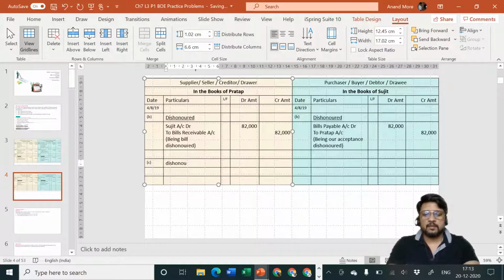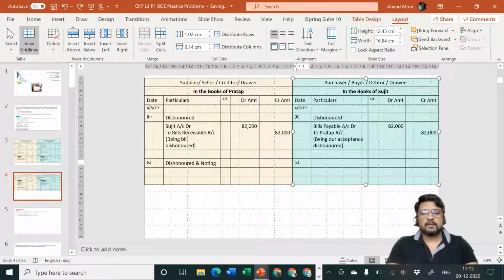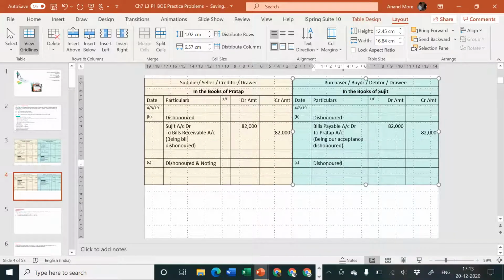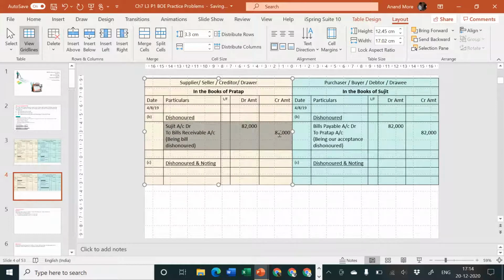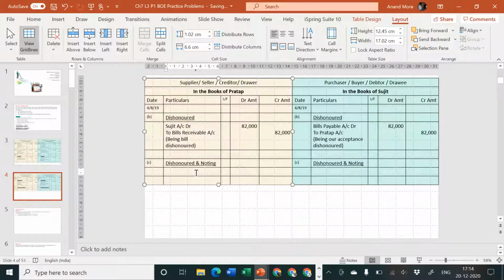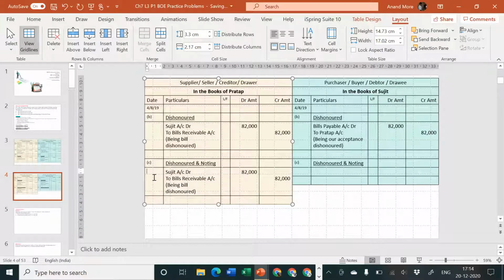Dishonored and noting charges. Entry number C, dishonored and noting charges. This is the situation. I hope everybody is clear with this. Now think about it. The first entry will be dishonor. There is no need to think about anything else. The entry for dishonor we have learnt already. The same entry will be there. So in situation C, which is on 4th of August, the first entry will be for dishonor.